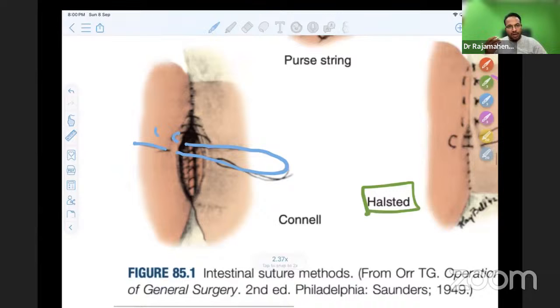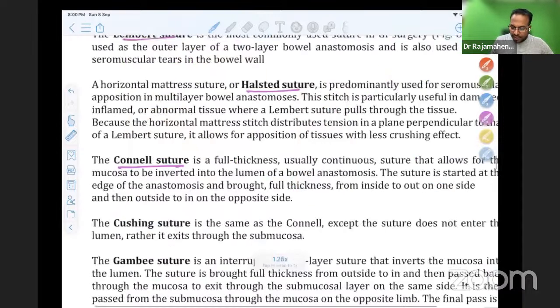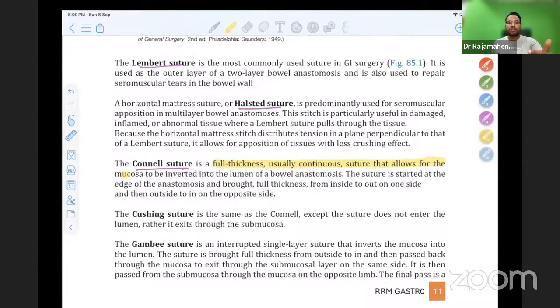So Cornell suture is a corner suture. Remember it like that. Cornell suture is a full thickness continuous suture that allows for the mucosa to be inverted into the lumen of the bowel anastomosis. The suture is started at the edge of the anastomosis and brought full thickness from inside to out on one side, then outside to in on the opposite side. This is Cornell suture.